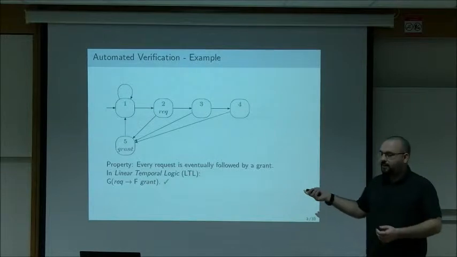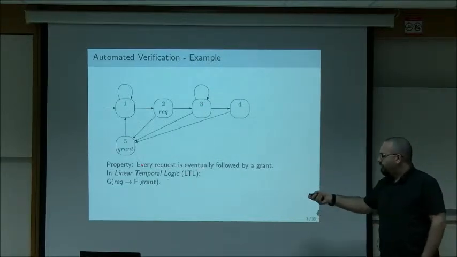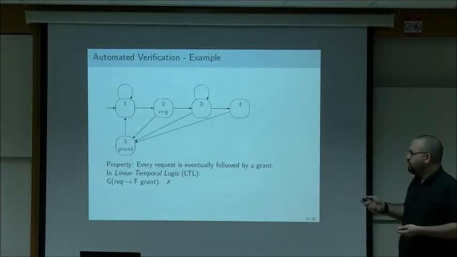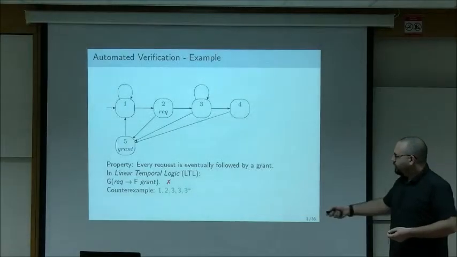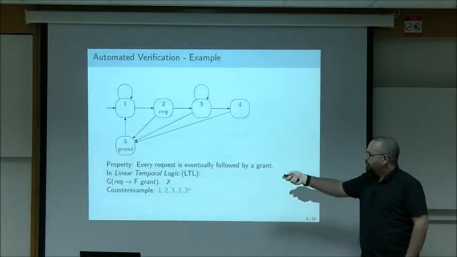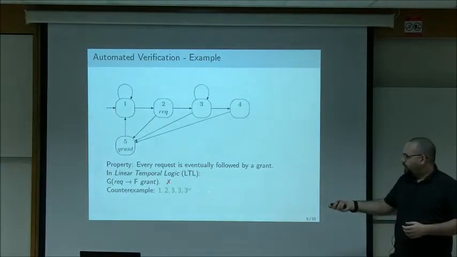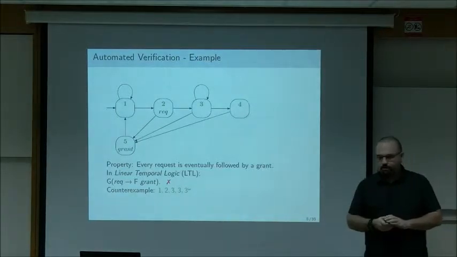If we modify the system slightly and add a self-loop on state 3, and we ask again, is it true that every request is eventually followed by a grant? We run this through a model checker, and the model checker tells us the answer is no. And the model checker also tells us why the answer is no. The answer is no because here is a counterexample. This is a computation of the system, 1, 2, and then stay in state 3 forever. And this counterexample violates the specification. So this is model checking in a nutshell.